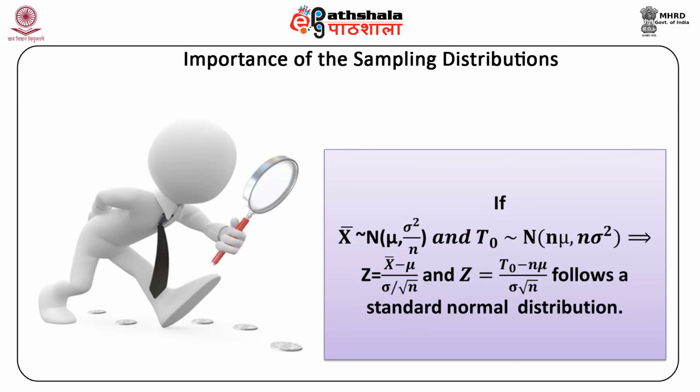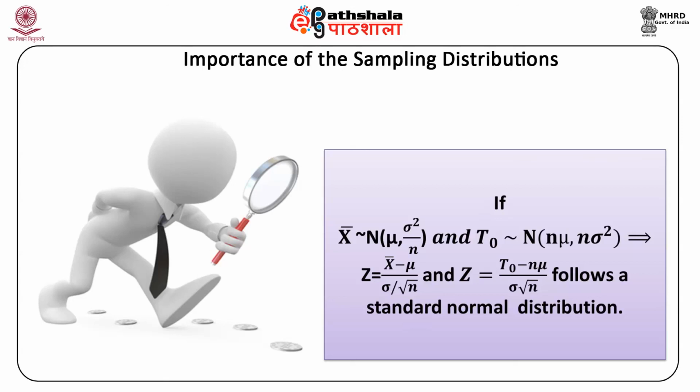So the standard deviation of x bar is equal to 5 upon root 16, which is 1.25. Similarly, T0 is distributed normally with 16 into 50 as the mean and 25 into 16 as the variance. This gives us mean 800 and variance 400, and we find that the standard deviation of T0 is therefore equal to 20.